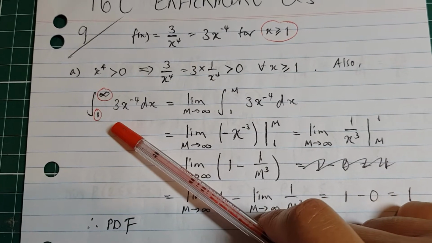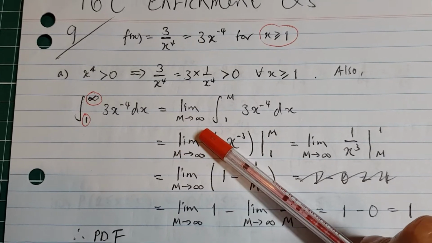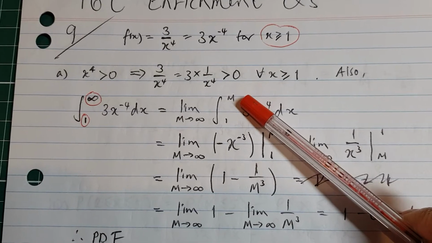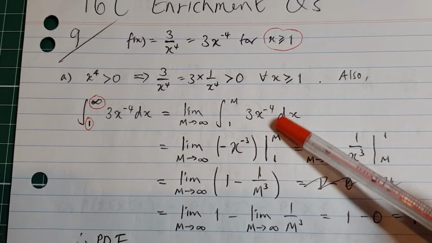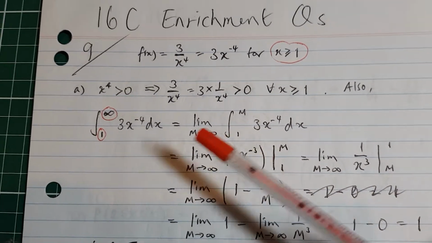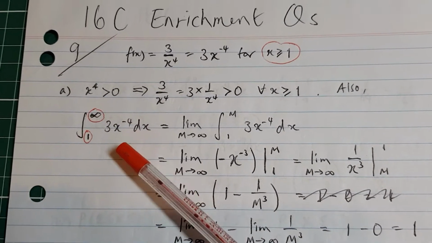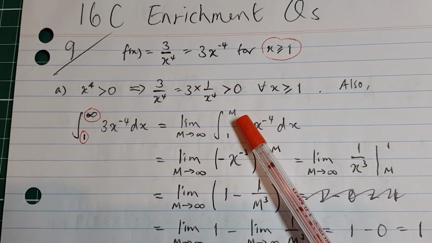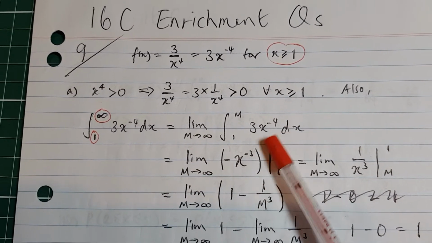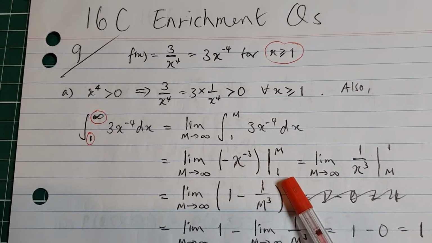So what the mathematicians will do, a little trick, is just convert that and take the limit. In other words, you think of a number that is greater than 1, let's call that m, and integrate this between 1 and m, and then you take the limit of that integration, which is the same thing as saying taking the limit from 1 to infinity on that frequency function. Remember all the while here the capital M is a positive number bigger than 1. So perform the usual integration, then that gets evaluated from 1 to m.